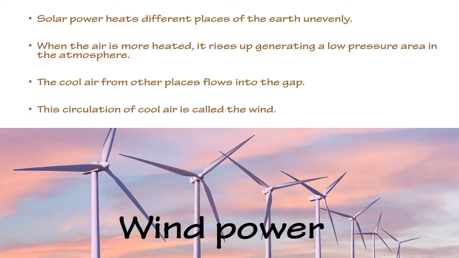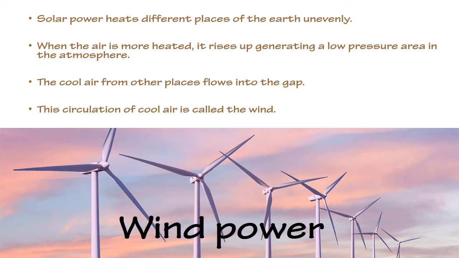Let's read the slide. Solar power heats different places of the earth unevenly. When the air is more heated, it rises up, generating a low pressure area in the atmosphere. The cool air from the other places flows into these gaps. This circulation of air is called wind.